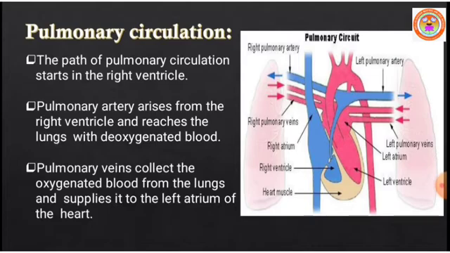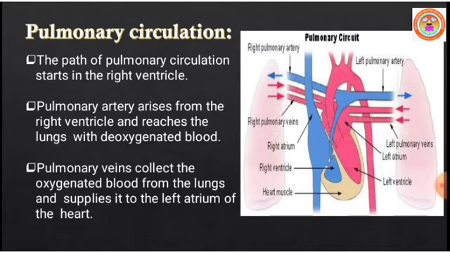This right atrium transfers the blood to the right ventricle. The right ventricle pumps the blood into the pulmonary artery.